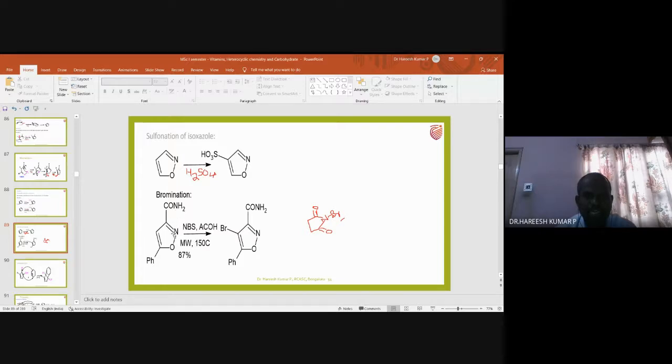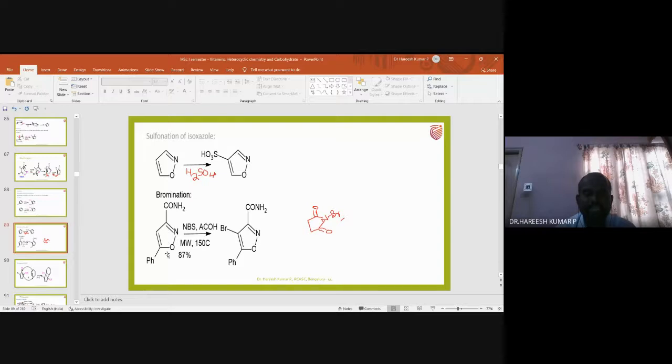And bromination, it's a substituted bromination. So 4th position is, there is no group. So that means 4th position of the isoxazole undergoes electrophilic substitution with the NBS. What is NBS? N-bromosuccinimide. This is the one. This will act as a source of Br+.